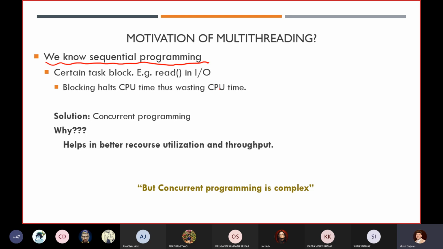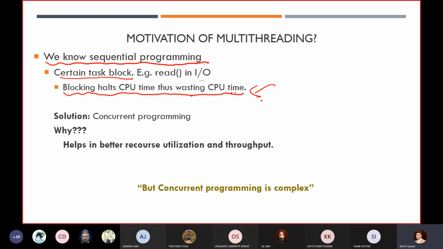Means you are not performing parallel programming, but using sequential programming. You already know that if one of the tasks is blocking something, it will halt your CPU time and thus waste your CPU time. Means the CPU is doing nothing. If the CPU is doing nothing, it will wait, and then we are not able to process as much as we want. So we don't want to waste the CPU time.